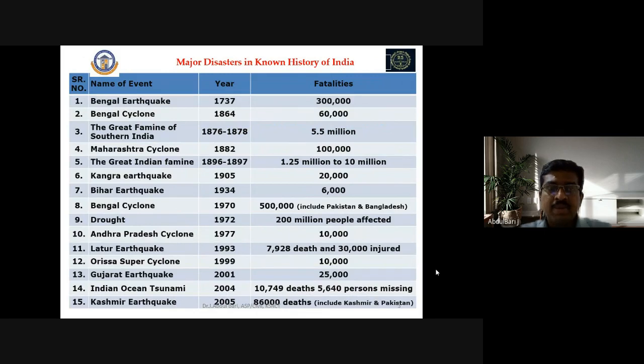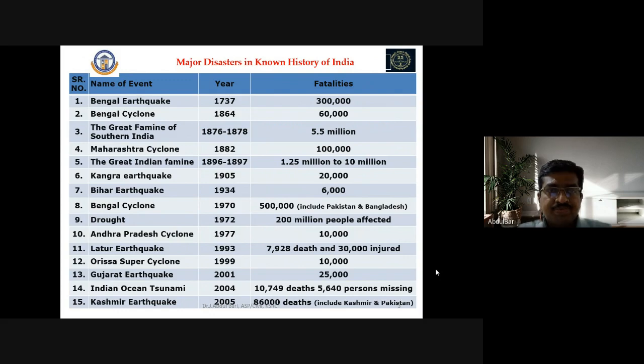As per this table, this is the record from the year 1737 to 2005. Within these years, we can see that disasters have increased gradually, along with some minor disasters each year. The fatalities, that is the loss of lives, have also increased.